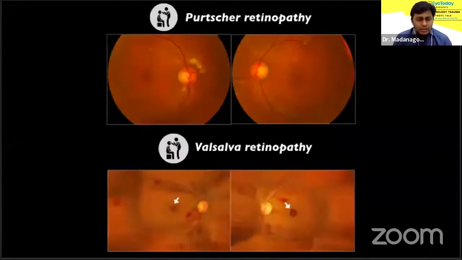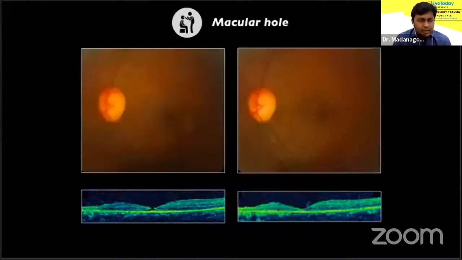Systemic and ocular trauma can cause vaso-occlusion and microinfarcts. Now, these will manifest as spots of ischemia and hemorrhages, as seen in Purtscher's and Valsalva retinopathy. The patients shown here in these examples were simply observed and visual recovery was appreciable.